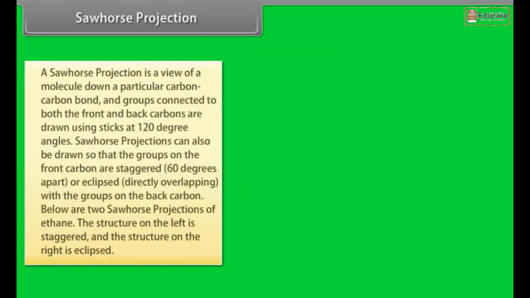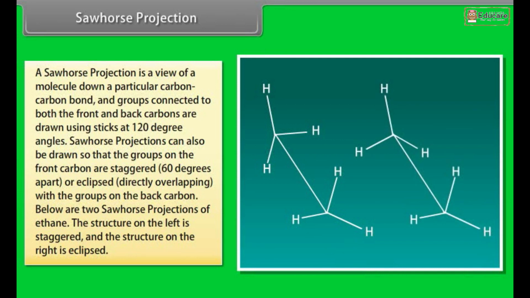Like with Newman projections, a sawhorse projection is a view of a molecule down a particular carbon-carbon bond, and groups connected to both the front and back carbons are drawn using sticks at 120 degree angles. Sawhorse projections can also be drawn so that the groups on the front carbon are staggered 60 degrees apart or eclipsed, directly overlapping with the groups on the back carbon. Below are two sawhorse projections of ethane. The structure on the left is staggered and the structure on the right is eclipsed. These are the simplest sawhorse projections because they have only two carbons and all of the groups on the front and back carbons are identical.